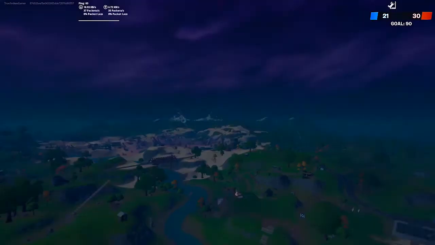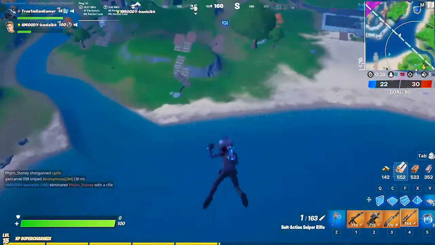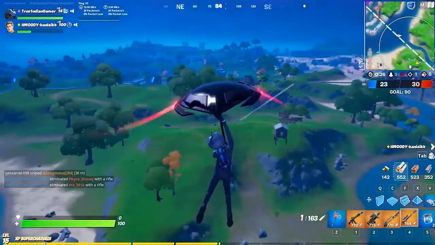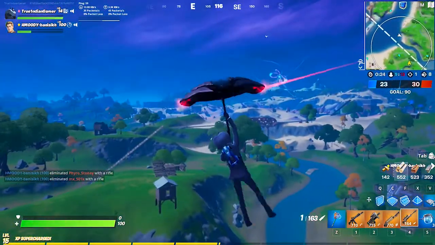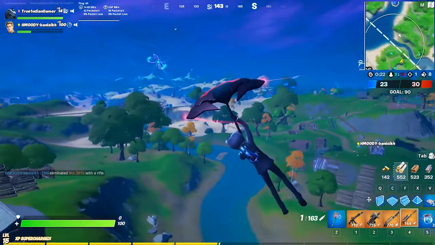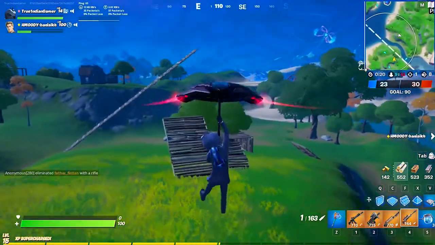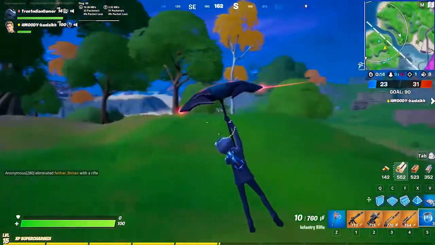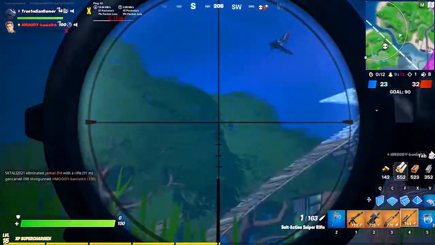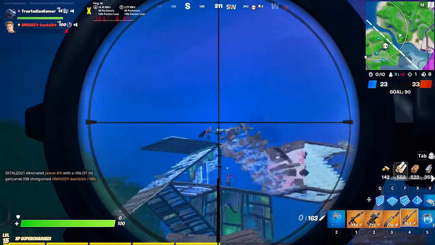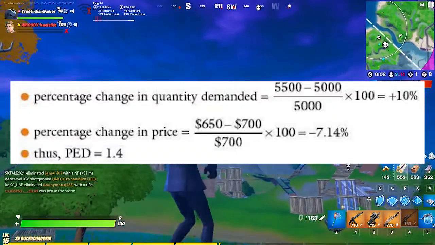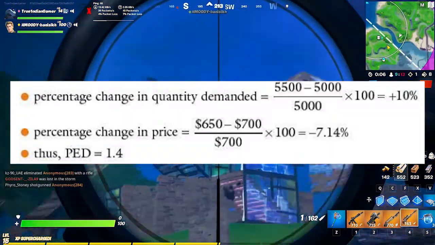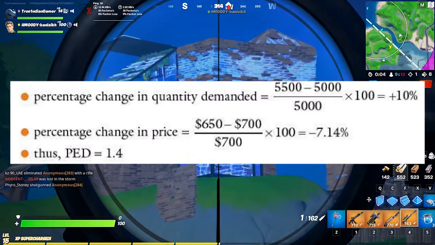For example, if Sony sells 5,000 units of laptops at $700 each in March 2021, its sales revenue is $3.5 million. Let's suppose that the company reduces the price to $650 and demand increases to 5,200 units in the following month. So here we are going to calculate price elasticity of demand by calculating the percentage change in the quantity demanded and then the percentage change in price.